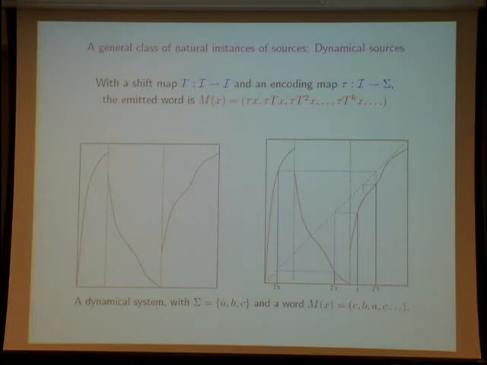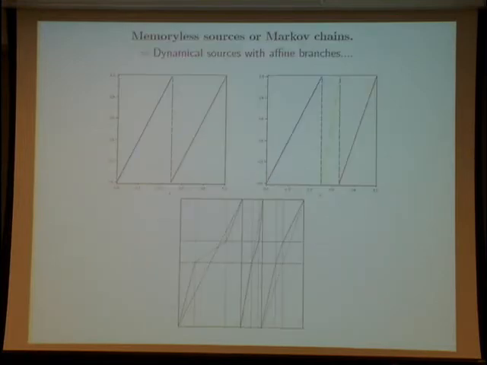So here I obtain a model of a source, which I call a dynamical source, because it is a source created by a dynamical system. What is very interesting in this sort of source is that it is quite a general model which encompasses, of course, very simple classes of sources.